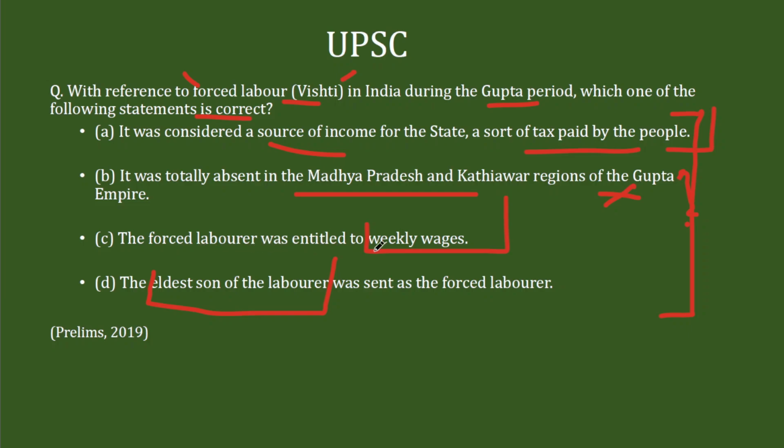Third option, the forced laborer was entitled to weekly wages. If you think logically, if there is weekly wages, it's not forced labor in the first place. If it's weekly wage, then it is wage labor. So forced labor is something where you force that person to work without wages. So this is also likely to be wrong. So we cannot zero in on anything, but likely. The last option, the eldest son of the laborer was sent as the forced laborer. It can be true. There were systems like that. So it may or may not be true. And let's keep it like that.